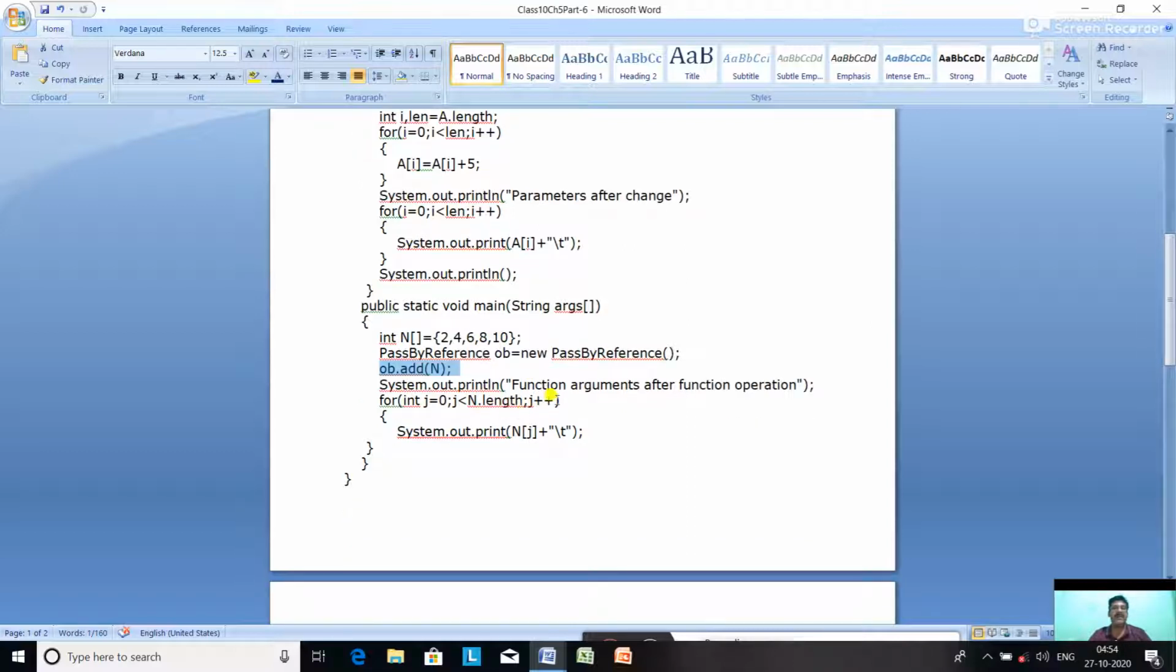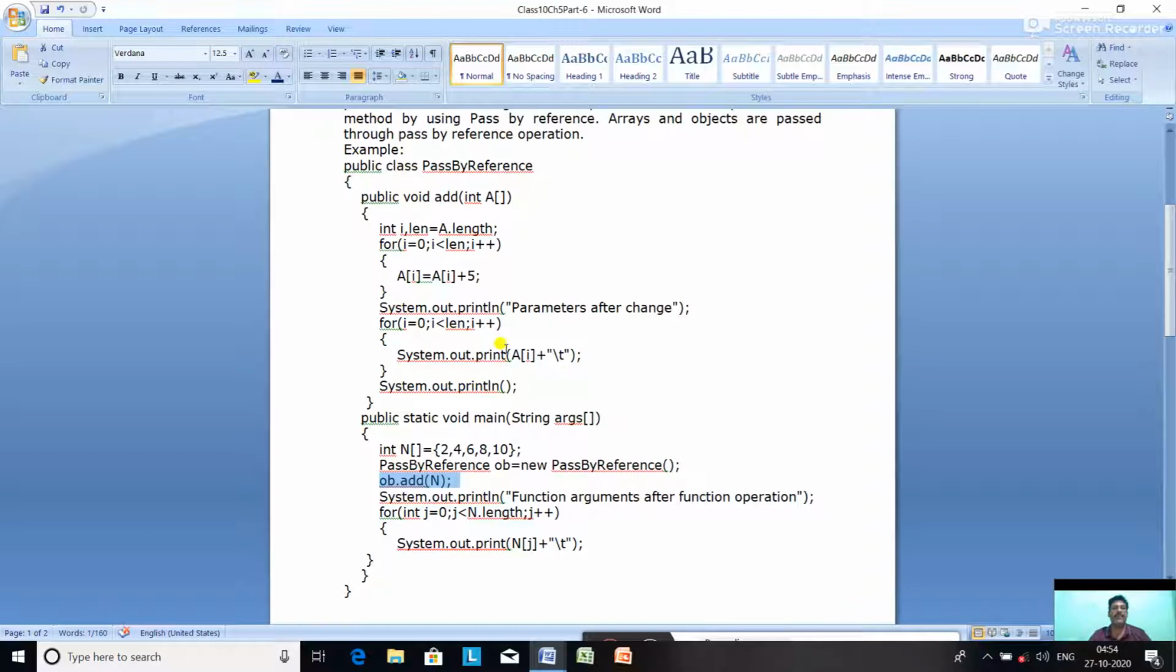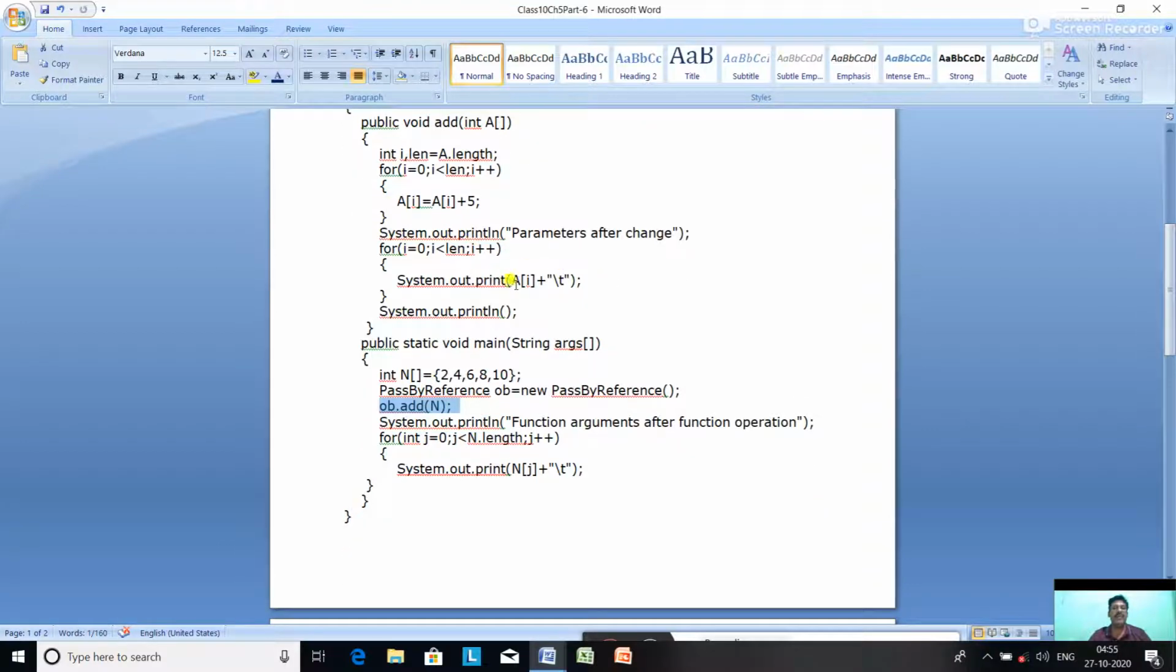Now System.out.println("Function arguments after function operation"). int j = 0, j < n.length, j++. So this loop will run and print the array n. So what will happen when we execute the program? Array a will print the same elements and array n will also print the same elements. Why? Because in the formal parameter, the array a, we have increased the value of each element by 5. So this will reflect back in the array n also.